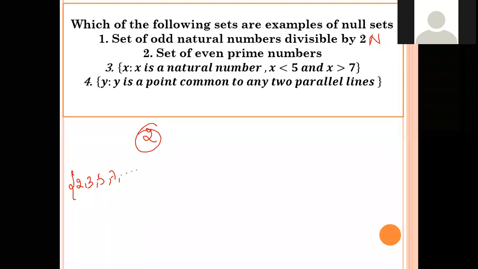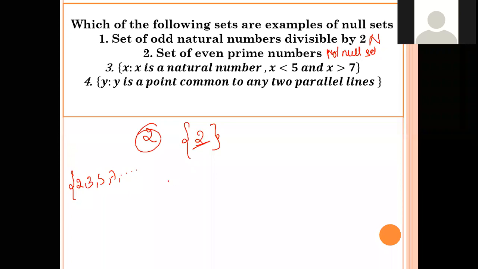Can you find an even number which is a prime number? Yes. What is it? It is 2. So it contains an element. Is this a null set, students? No. So this is not a null set, because we have one element inside the set.